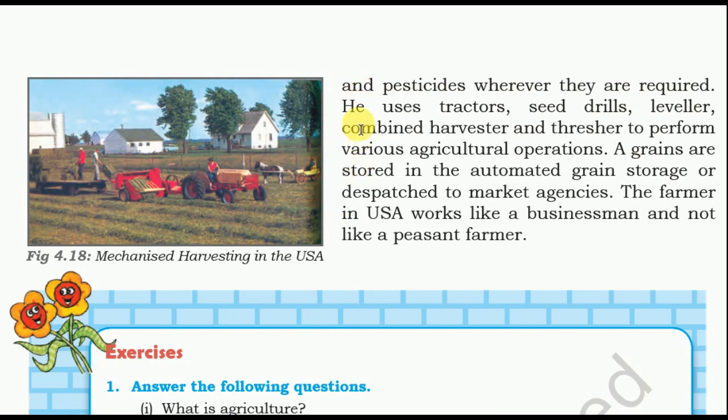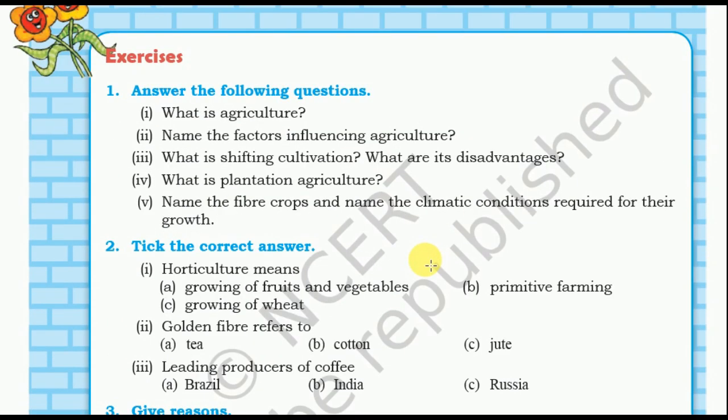He uses a tractor, seed drill, leveler, combine harvester and thresher to perform various agriculture operations. The grain is stored in an automated grain storage or dispatched to a market agency. The farmer in USA works like a businessman and not like a peasant farmer. So there is so much difference in farming between an Indian farmer and a USA farmer.